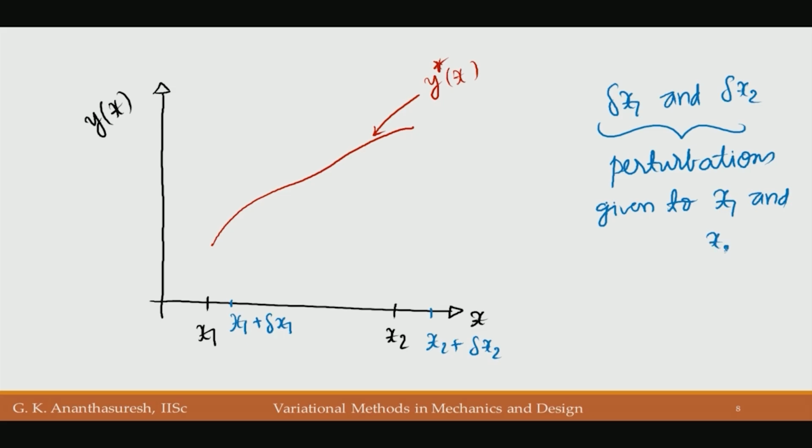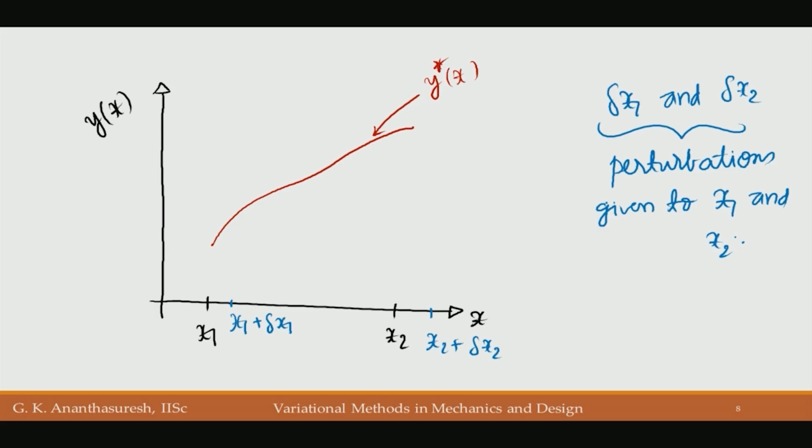Whenever we say local, right from the beginning of this course, if somebody gives you an answer and says this is the minimizing quantity, a number or a function, we need to perturb and see whether locally it actually gives the least value of the objective function, with or without constraints.